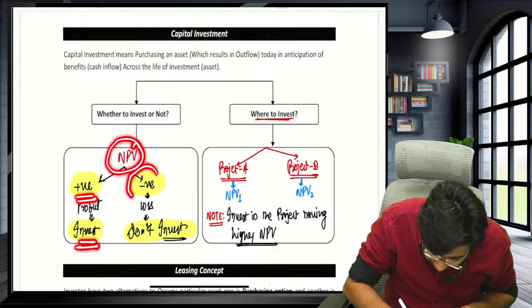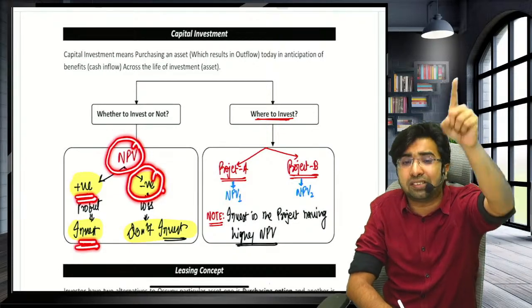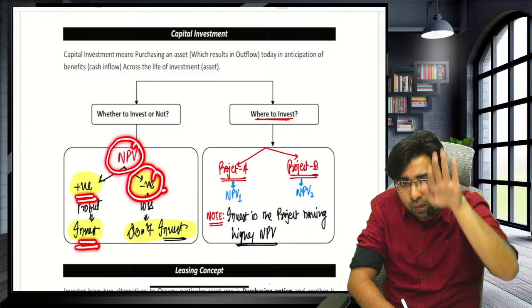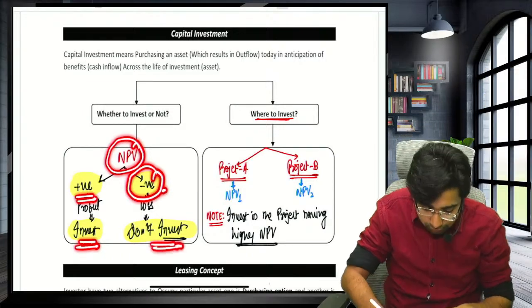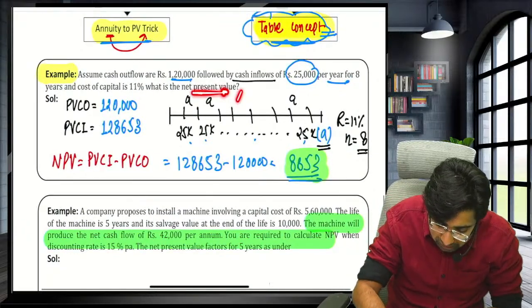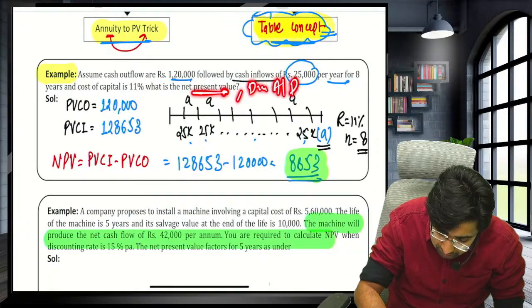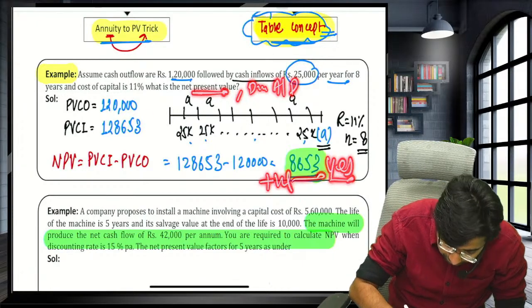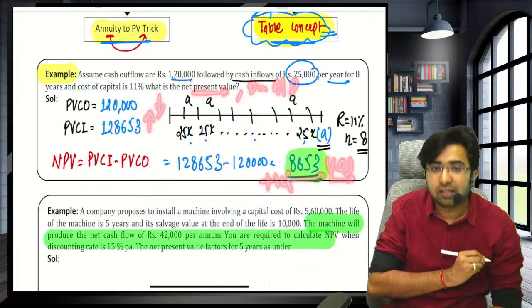And if your NPV is negative, it means you are sustaining losses. Outflow is more, inflow is less. Don't invest. So in this case, if I ask you guys, should I accept the project? You will say yes, accept the project, because your NPV is positive, inflow is more, outflow is less.